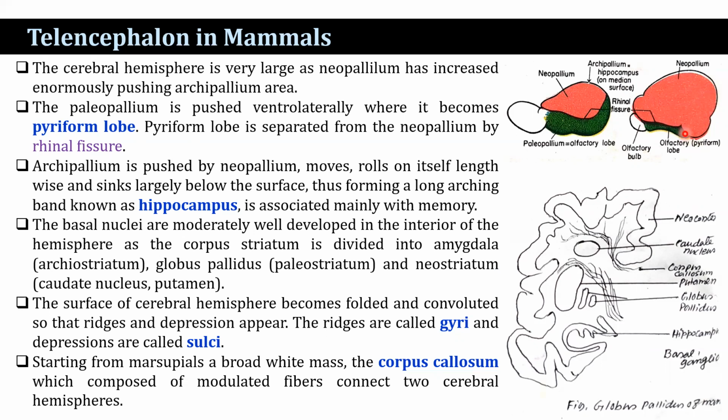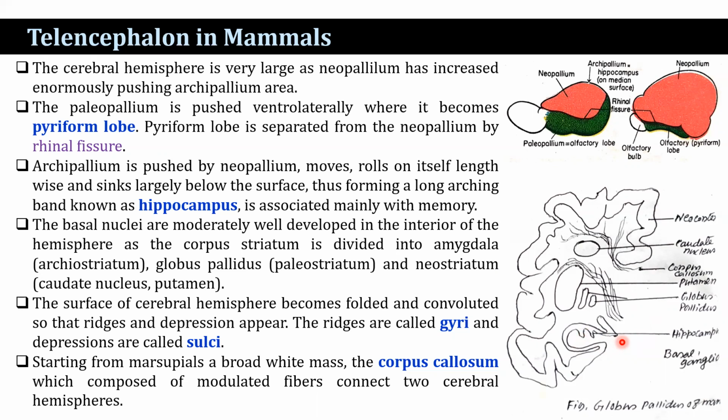The cerebral cortex is best developed in man, where it is a few millimeters thick. The archipallium is pushed by the neopallium, rolls on itself lengthwise and sinks largely below the surface, forming a long arching band that is known as the hippocampus. Its name is suggested by its rolling appearance seen in cross-section. The hippocampus is associated mainly with memory.